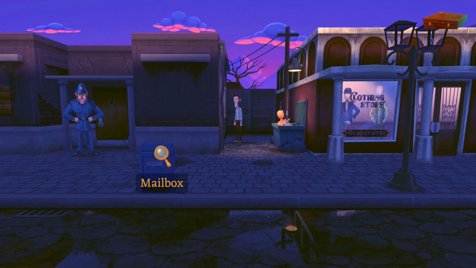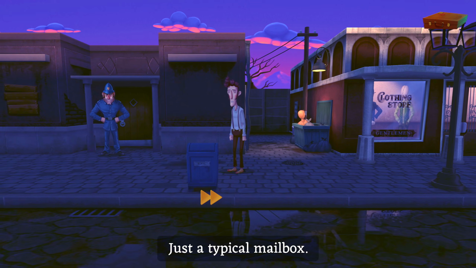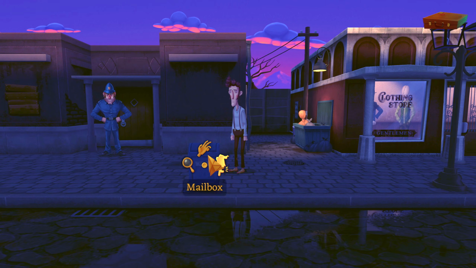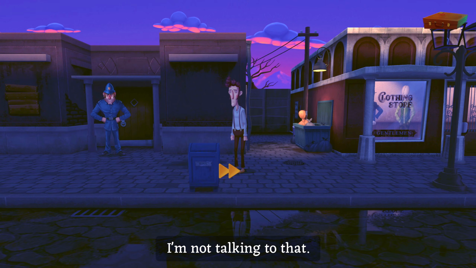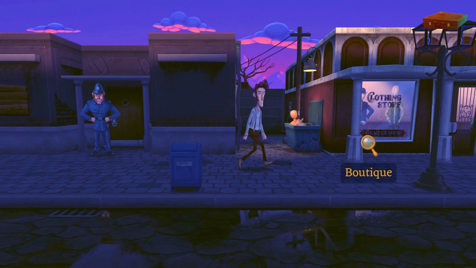What about the mailbox? What's up with that? Just a typical mailbox. Is it? Maybe it's a talking mailbox. I'm not talking to that. But again, we'll never know.